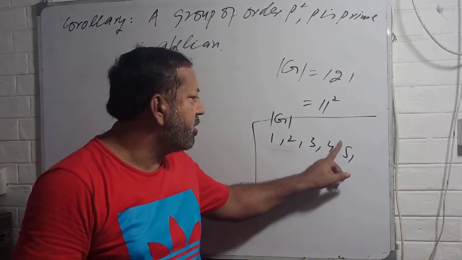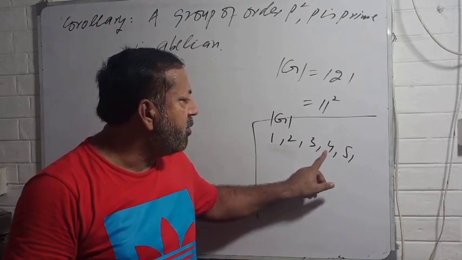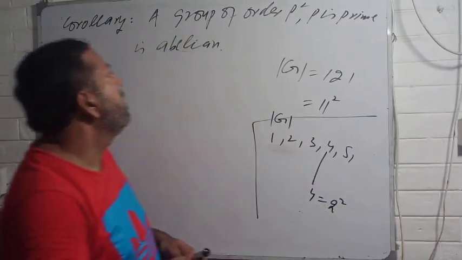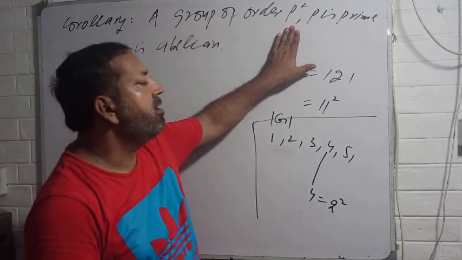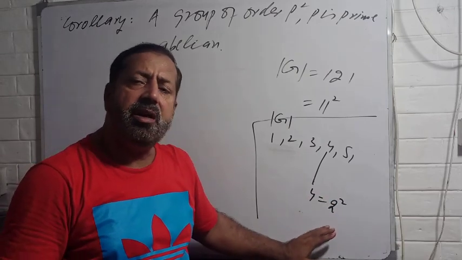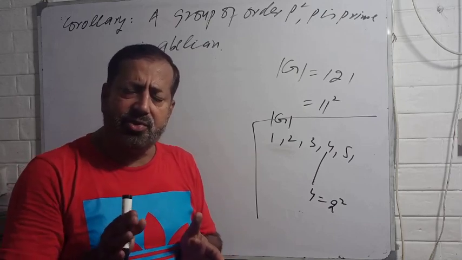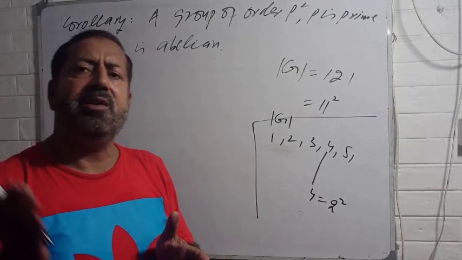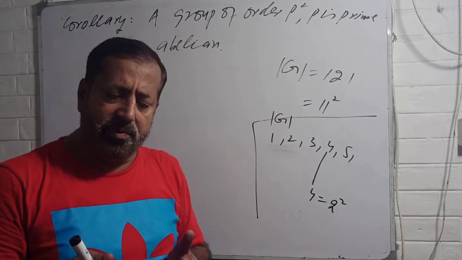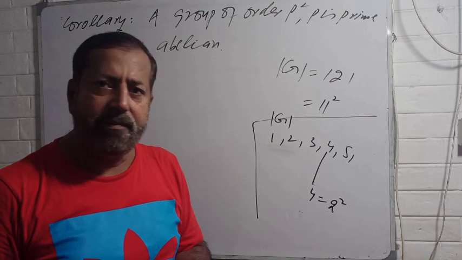Now here is 4. A group of order 3 is abelian, a group of order 5 is abelian. So what about 4? 4 is 2 square, a prime square, and you have this theorem: a group of order p square, where p is a prime number, is always abelian. So any group of order 4 must be abelian. This means that there does not exist any non-abelian group of order lesser than 6. Hence we deduce that the smallest order of any non-abelian group could be 6,